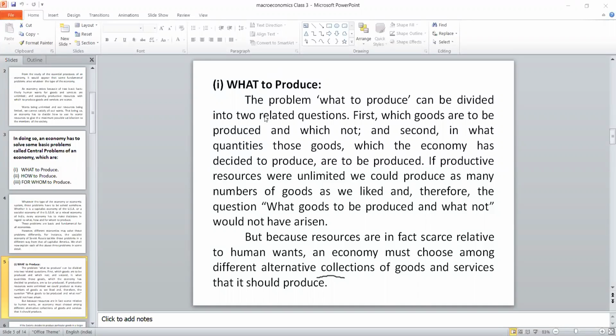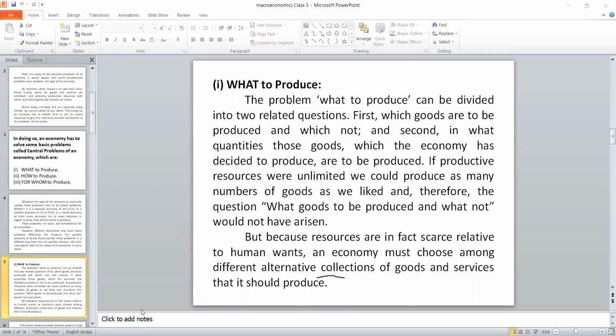All these things we cannot go for it. So what we have to do, we have to decide what type of product should be produced, and it is mandatory to decide what type of product we should not produce. Once we decide what type of product it is, then how much quantity we have to produce. This is a very basic problem of economy.